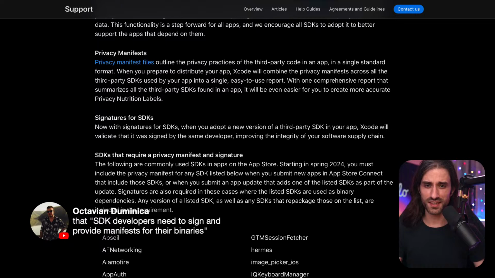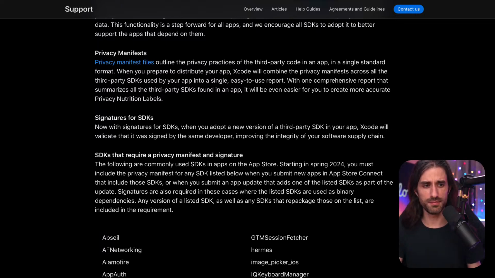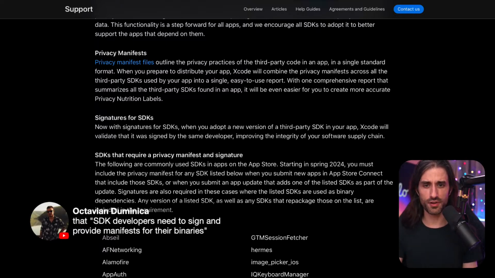Oh, what's interesting is that here you mentioned binaries. Oh yes, but binaries, I think what this might mean is when you give your SDK as a binary. Or rather, okay, no, I think I understand it better. When they say SDK developers need to sign and provide a manifest for their binaries, yes, that makes sense. However, if Apple gives a refusal, it won't be on the SDK, because Apple doesn't have the power to refuse a new version of an SDK, because that doesn't go through the App Store.